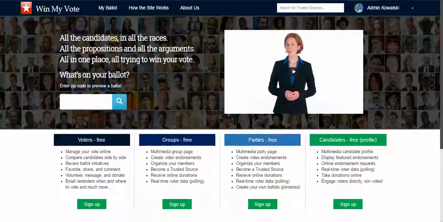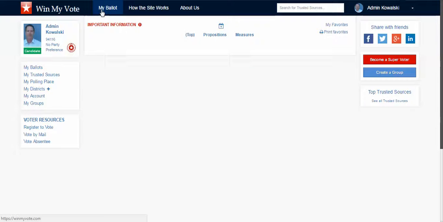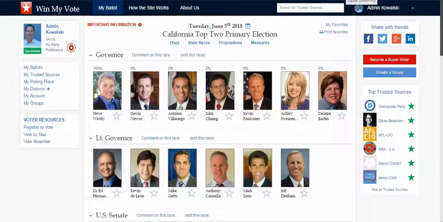I wanted to invite you to create your own candidate profile and enter one of the many races here on Win My Vote. Win My Vote is a voter engagement site, or maybe better described as a voter, candidate, groups and organizations network, and it's all centered around the voter's ballot. A voter can sign up for free with just an email address or a social media account. They enter only their zip code, and that zip code will place them in specific voting districts. With that, we can get them this interactive online ballot where they can review candidates and favorite candidates.